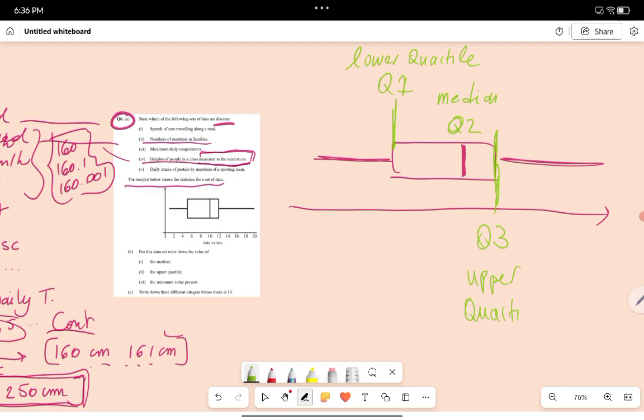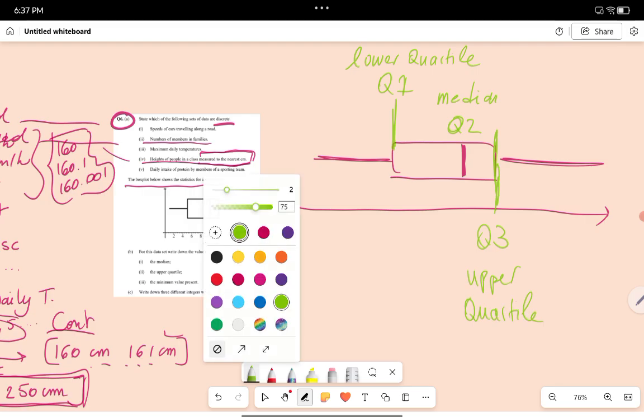Okay. And then we've got two additional things to denote. The very end of our line, and that one. This one will be the minimal value of our data set, the minimum. And this will be our maximum. Okay.